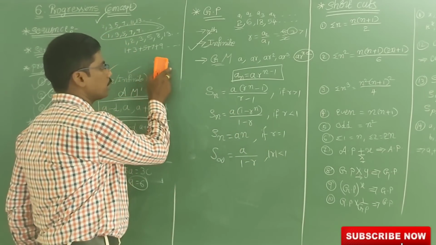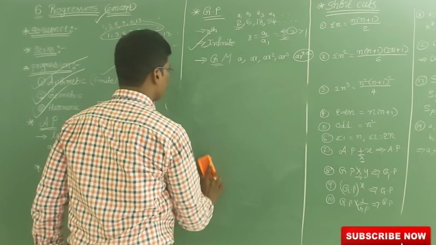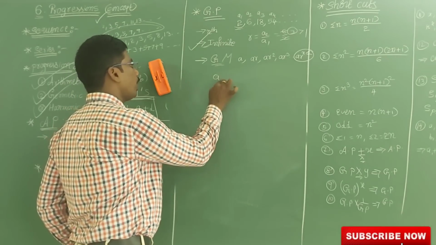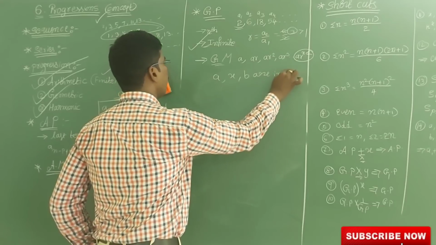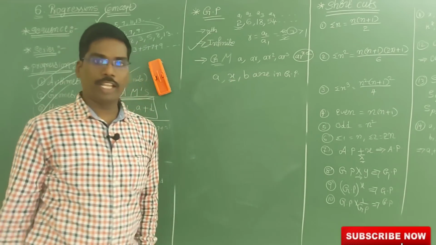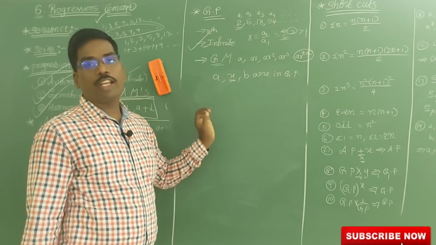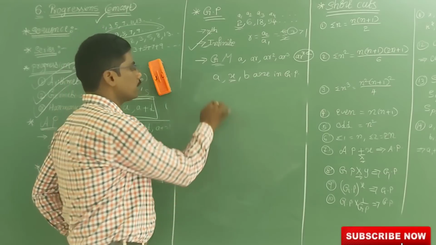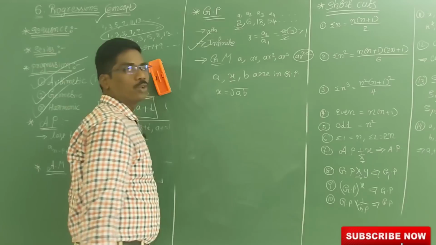Now we are going to discuss geometrical mean. So what is geometrical mean? See here, if A comma X comma B are in GP, then X is called the geometrical mean. So X can be written as X is equal to root AB.